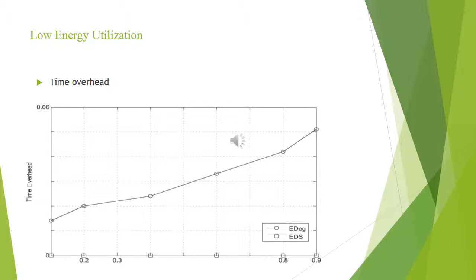Coming to the time overhead from the figure under EDEG, for low values of processor utilization, the time overhead is low, and as the processor utilization increases, the time overhead increases. Therefore, higher the processor utilization, higher is the overhead.